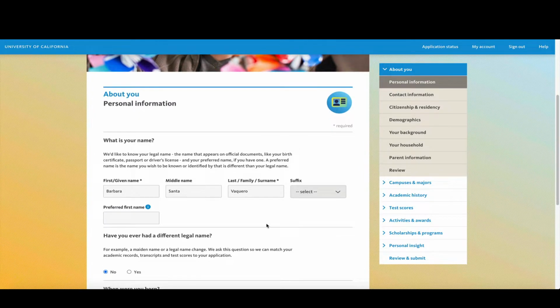If you do need help, there's also these blue eyes that you can click on and it'll give you more information about that section. Also, there's some really informative descriptions on top of the question.